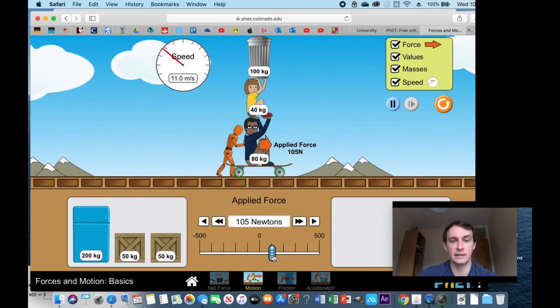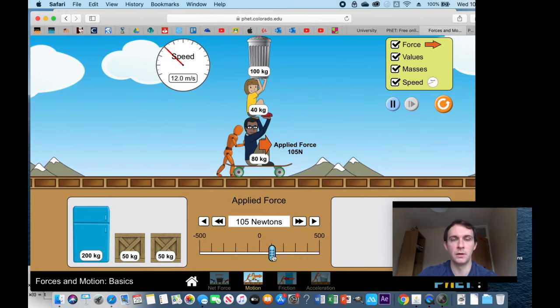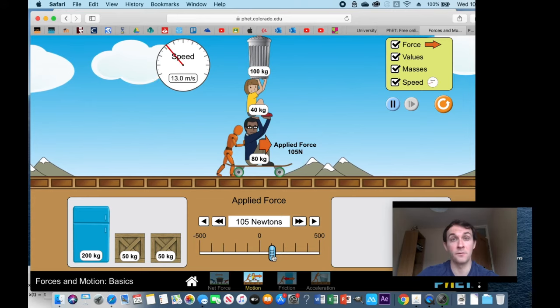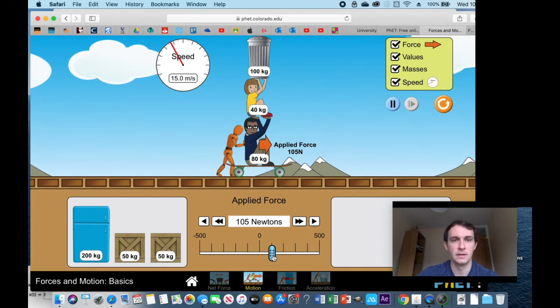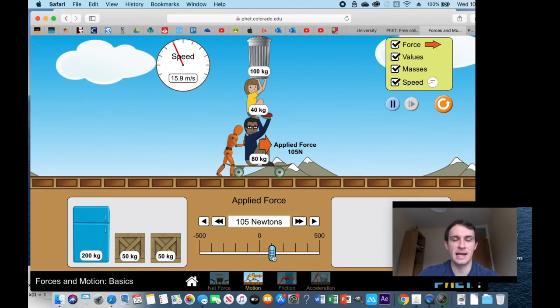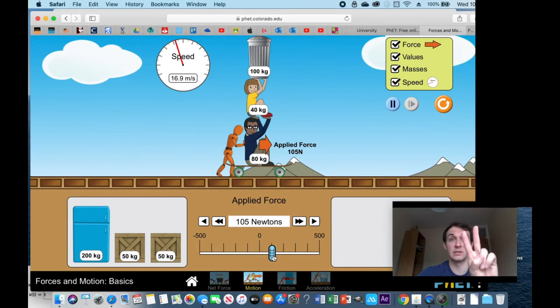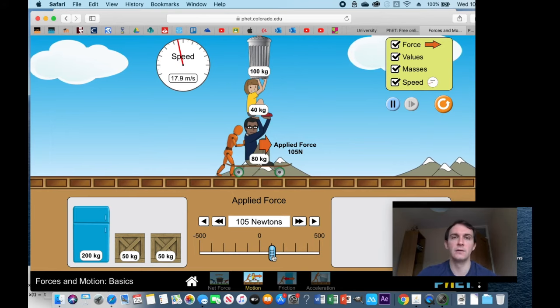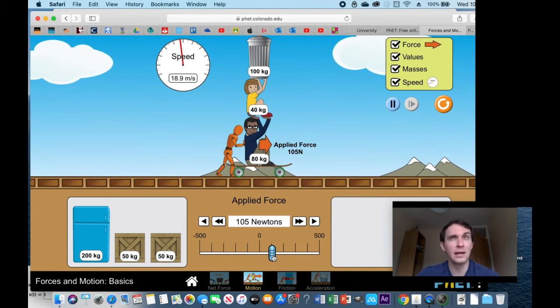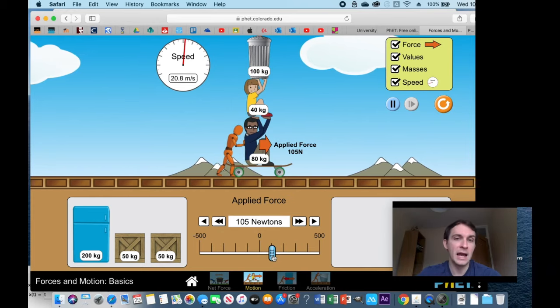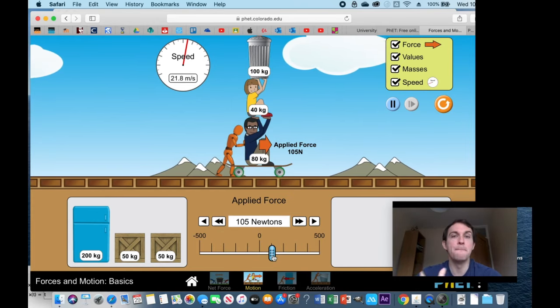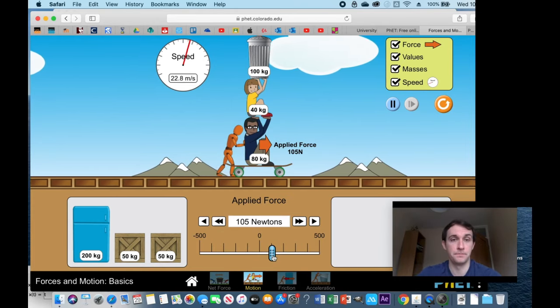You can go back in this video and time it. I'll probably do that when I edit it afterwards. It's not accelerating as quickly, and that's basically Newton's second law. How quickly something accelerates depends on the force applied and the mass of that object.